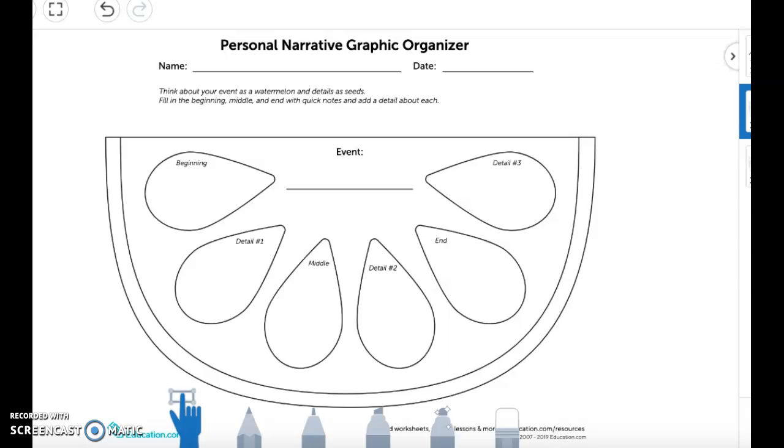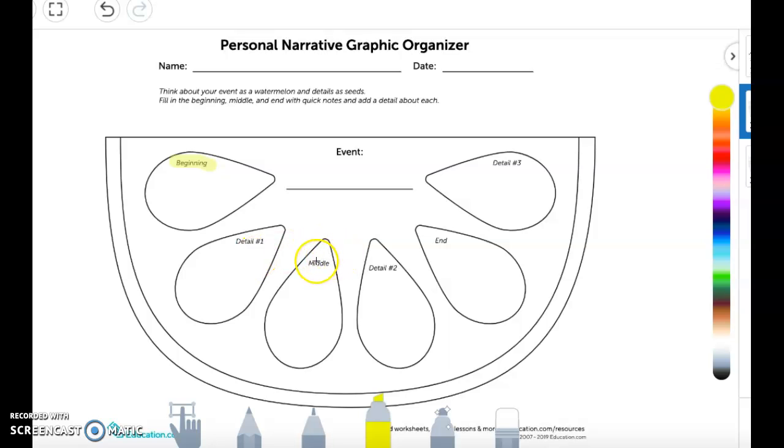So this is a way for us to tell a story or tell about a story that happened to us, but instead of writing on lines or instead of writing a paragraph, we are filling out these seeds, right? So we have the beginning and then a detail. We have the middle and then a detail. And we have the end and then a detail.